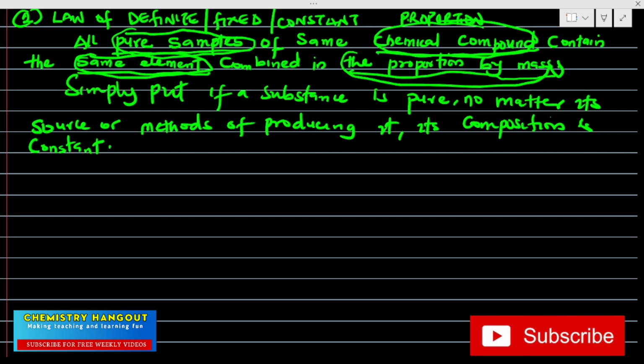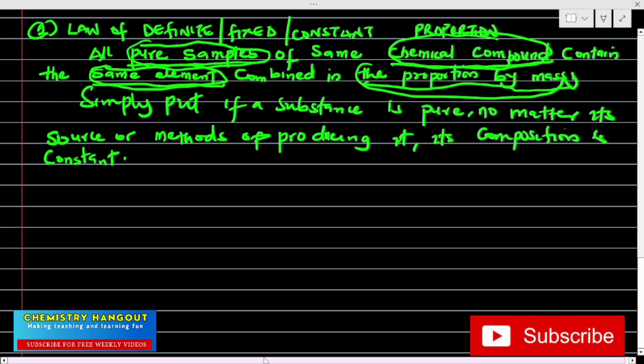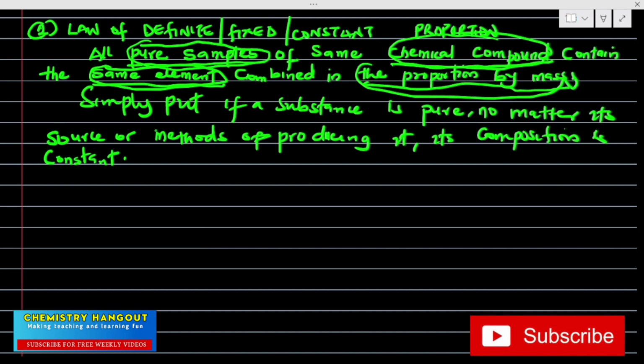So what is this law saying now? That there is no way you prepare anything that is pure, no matter the way you have prepared it, you get that? Its composition will be constant. Let's take examples for the law of fixed proportion. So don't forget I said, simply put, if a substance is pure, no matter its source or method of producing it, its composition is constant. So let's see examples. What do we mean by that?